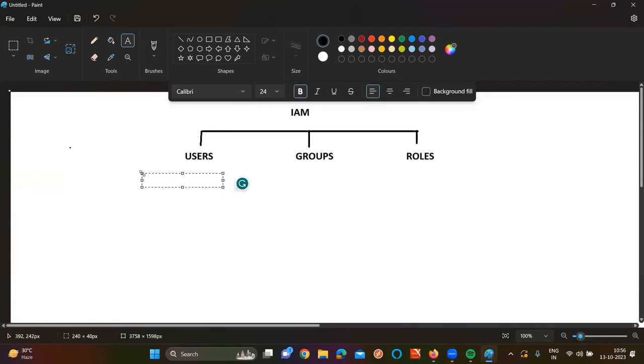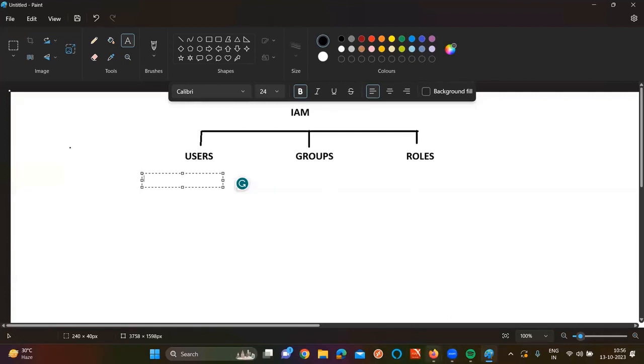Basically, an IAM user is nothing but, when we create a particular user, for that user we give a username and password, and we give some permissions. Based upon the permissions, whenever he tries to access the console, he will get only some resources. Whatever permissions I have given, he can see only those particular things.